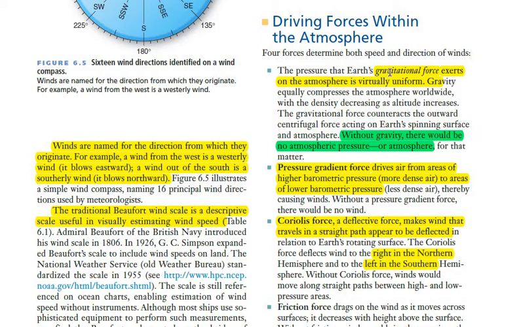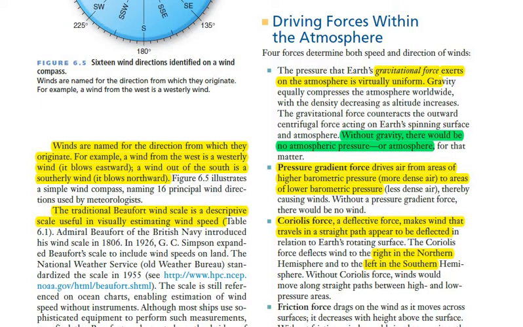Firstly, it's gravitational force. Second, it's pressure gradient force. Third is Coriolis force, and the fourth one is friction force. Now, since everybody knows what gravitational force is, it's basically the force which is applied by the surface of Earth on everything present within its gravitational field. Without gravitational force, there would be no atmosphere. It's because of that force all the particles of the atmosphere are stuck to the surface of Earth. If there would be no gravity, there would be no atmosphere.